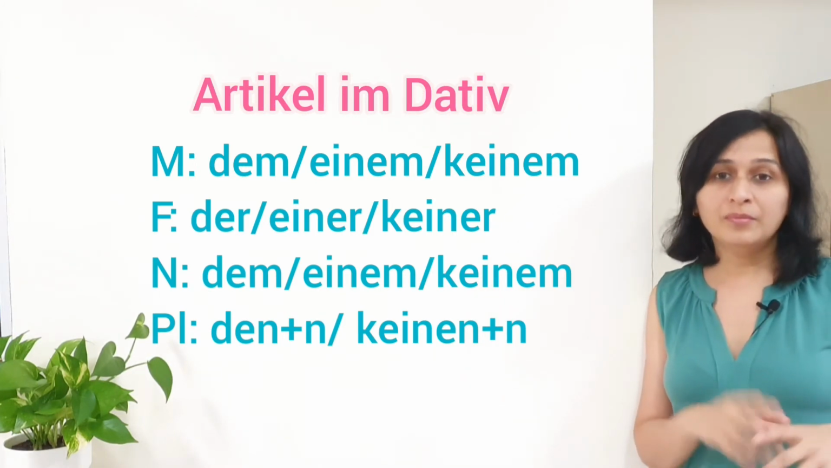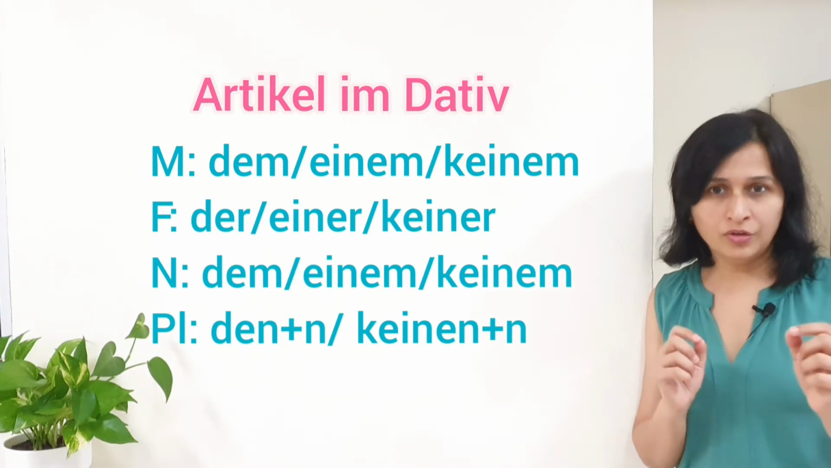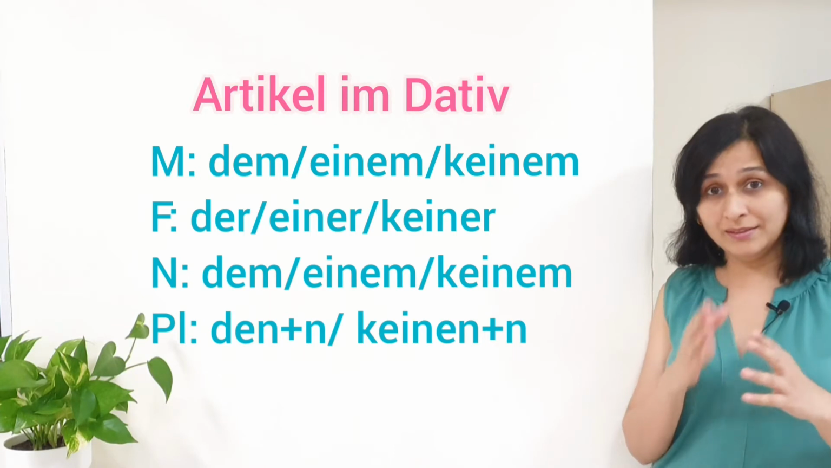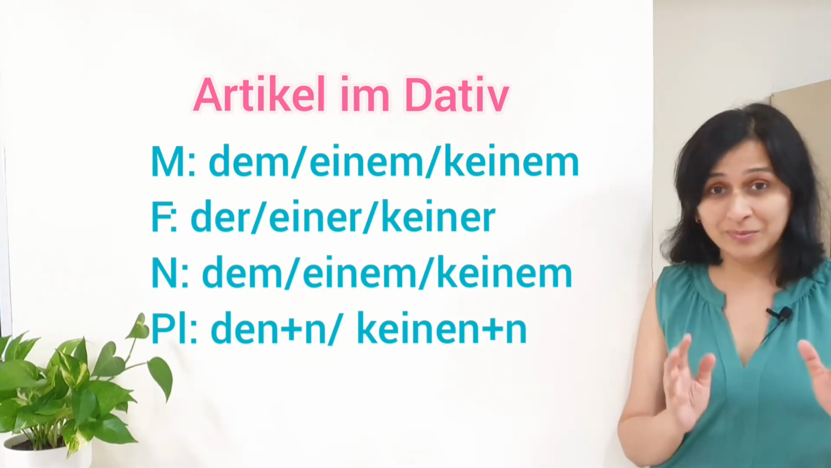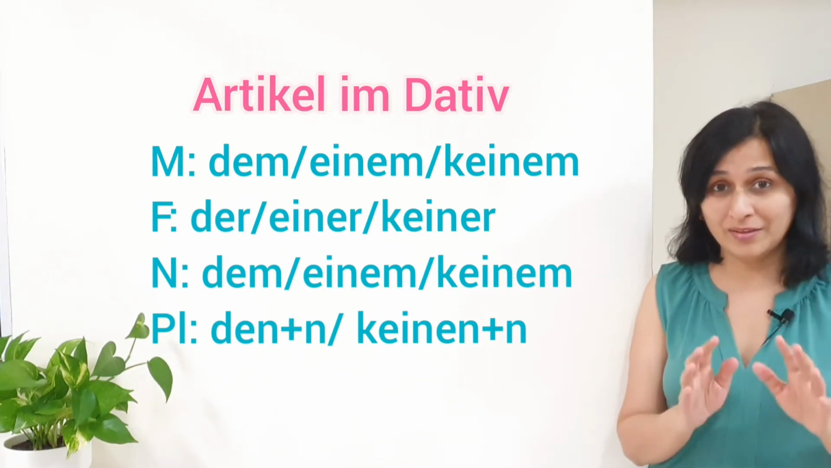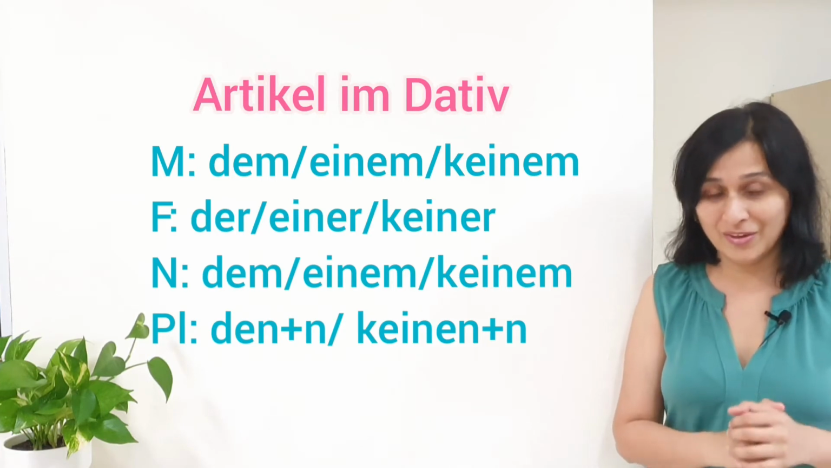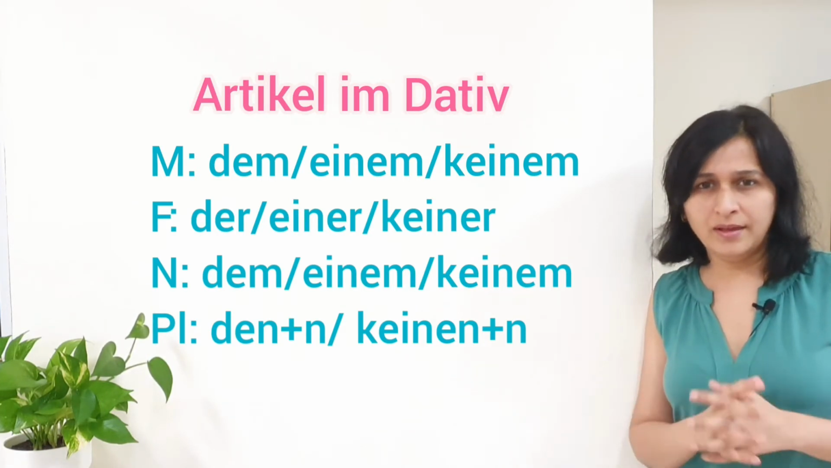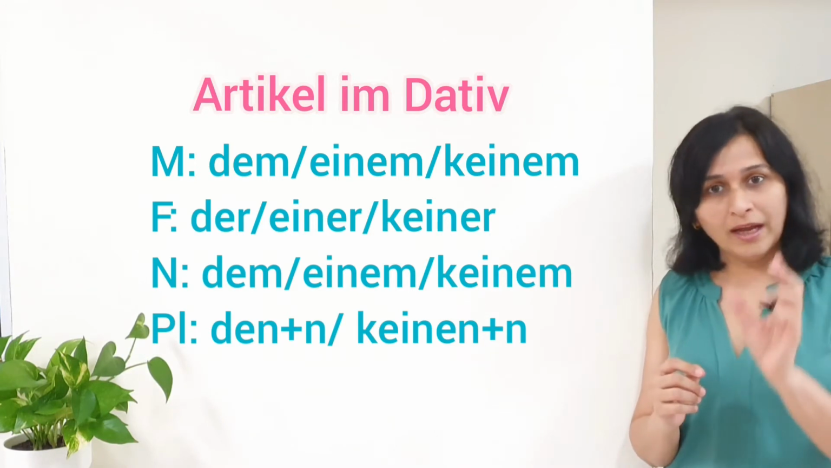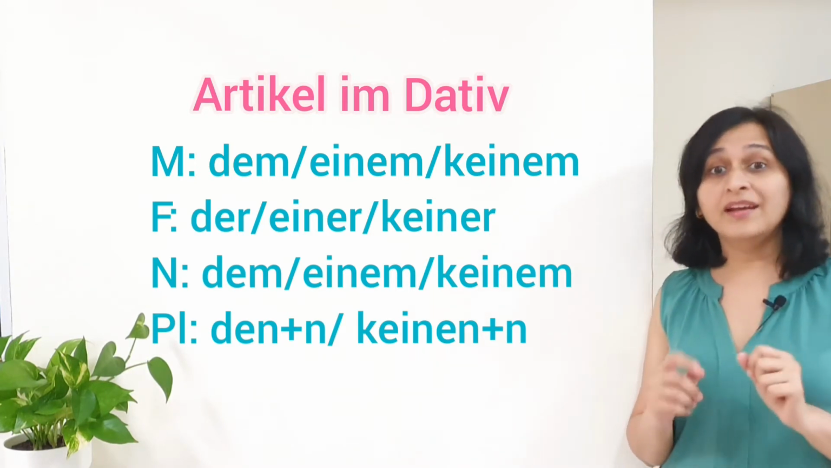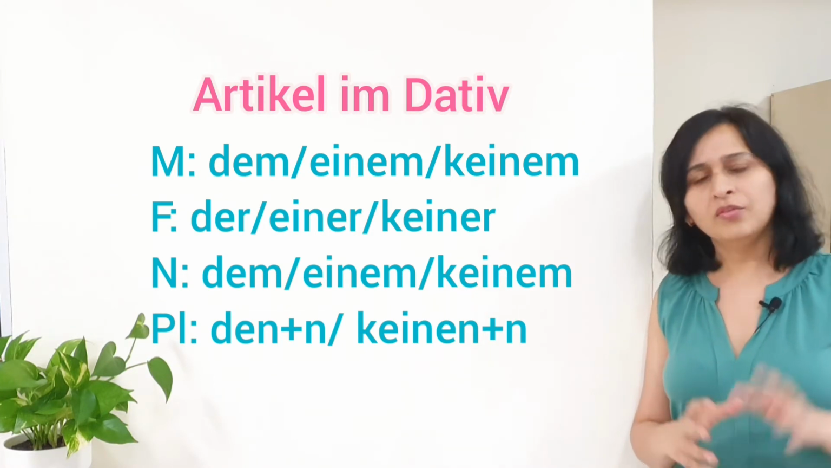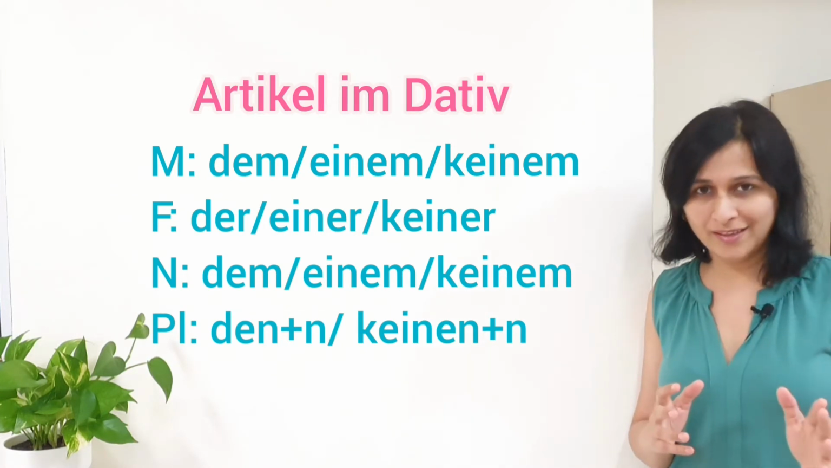Do note that masculine and neutrum article are same in dative case, and feminine is der, einer, keiner. It does not mean that it is changing its article to masculine like in nominative case, alright. And plural is den plus n or keinen plus n. It means that you add article den and additional n to the noun in the end. Now we will understand how do we do that.